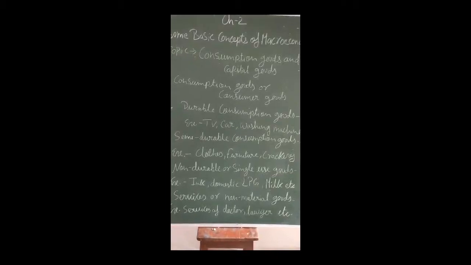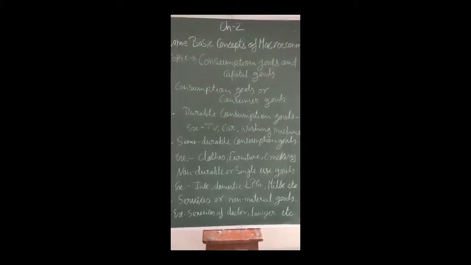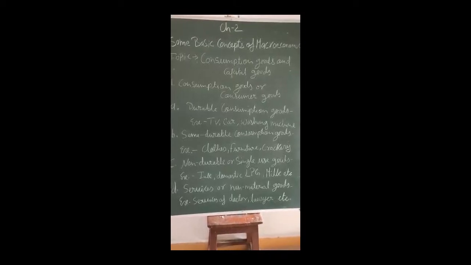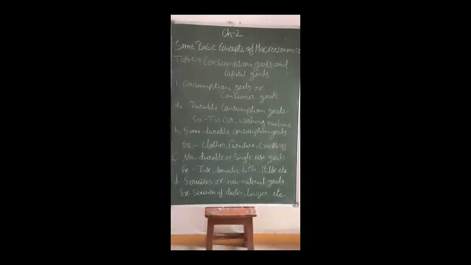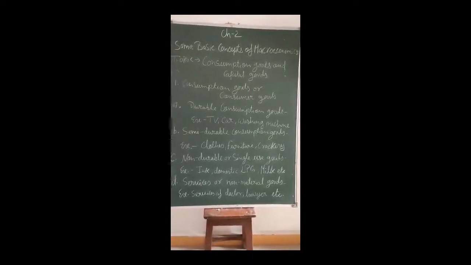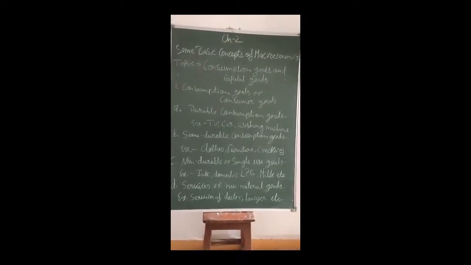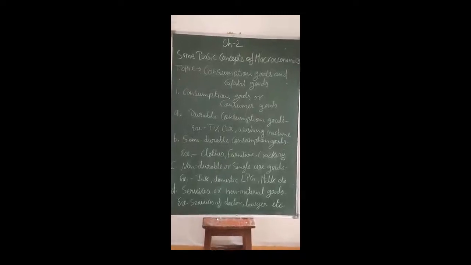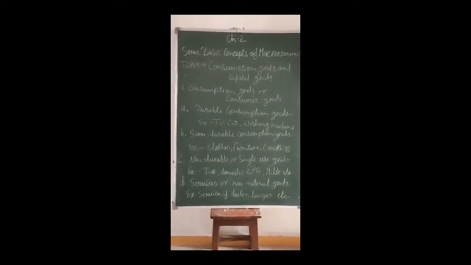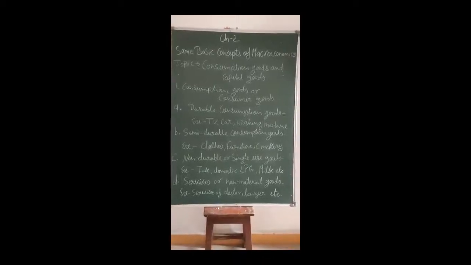Here you should understand which kind of goods are consumed by the consumer. There are several goods consumed by the consumer. The examples are bread, butter, washing machine, sewing machine, maybe scooter, maybe car. The varieties of goods are consumed by the consumer to satisfy their wants.